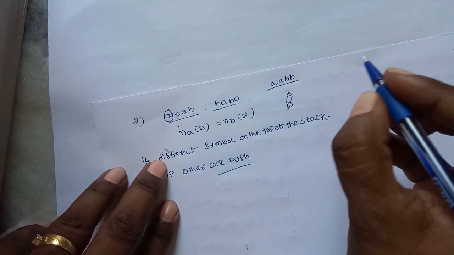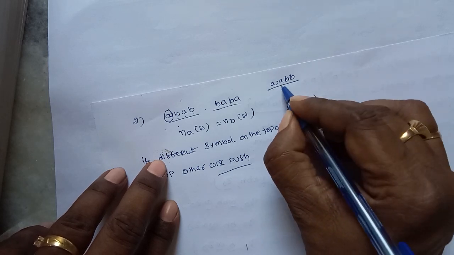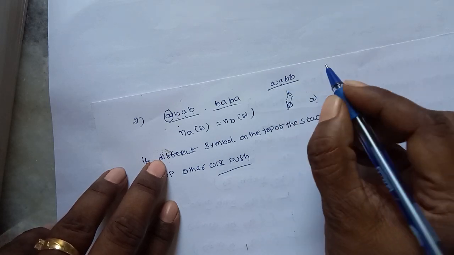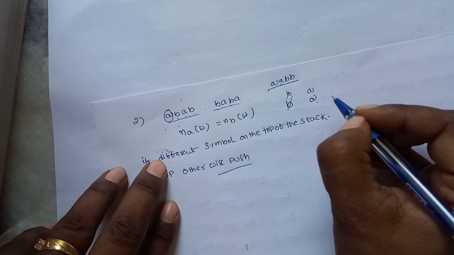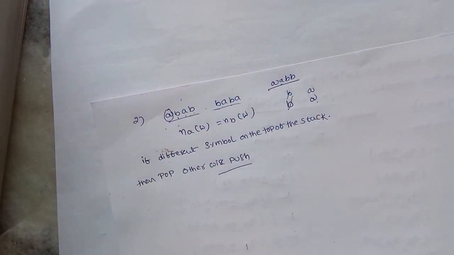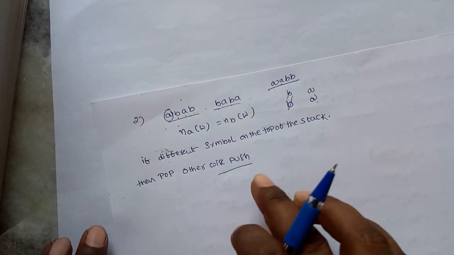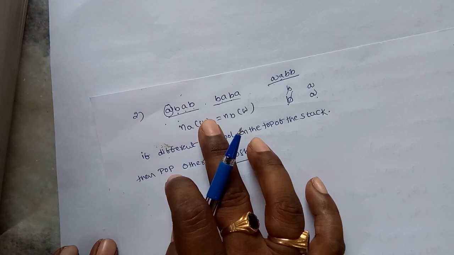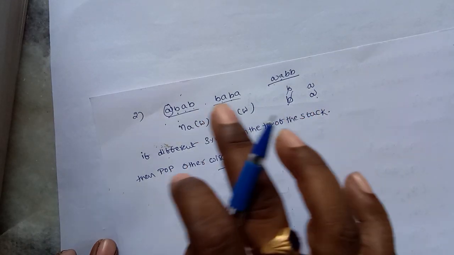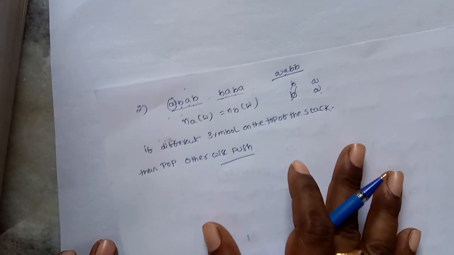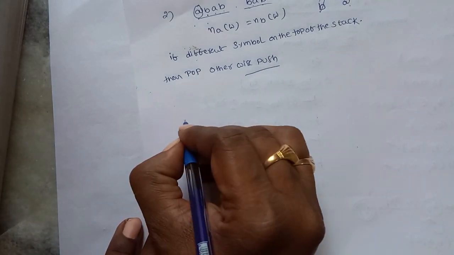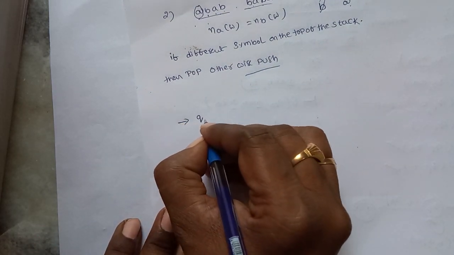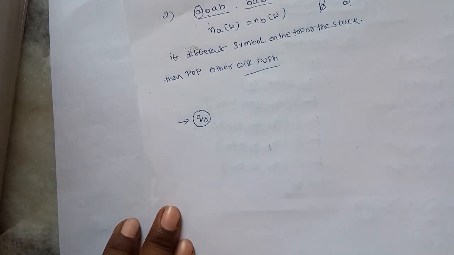That is also accepted. First A, push. Again A, and the top of the stack and the input both are the same, push. So the rule is, if the top of the stack and the current input symbol are the same, push into the stack. Otherwise, if both are different, pop from the stack. So I will write the diagram directly. Initially I am at state Q naught.